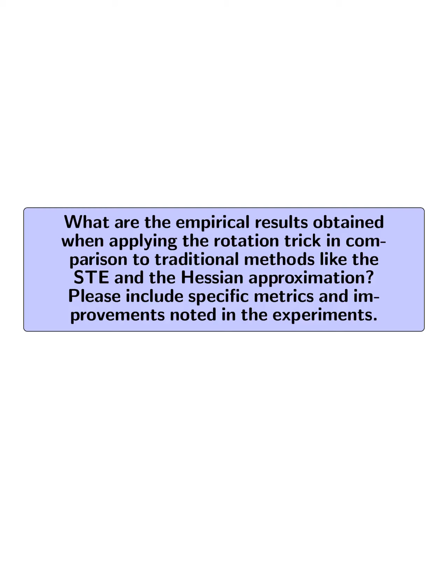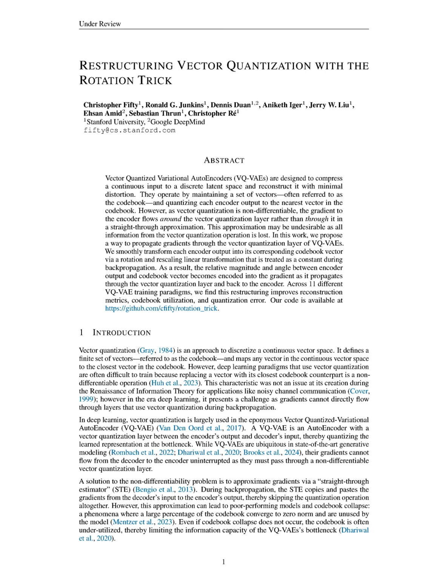What are the empirical results obtained when applying the rotation trick in comparison to traditional methods like the STE and the Hessian approximation? Please include specific metrics and improvements noted in the experiments. The empirical results from applying the rotation trick demonstrate significant improvements over traditional methods like the straight-through estimator, STE, and the Hessian approximation.